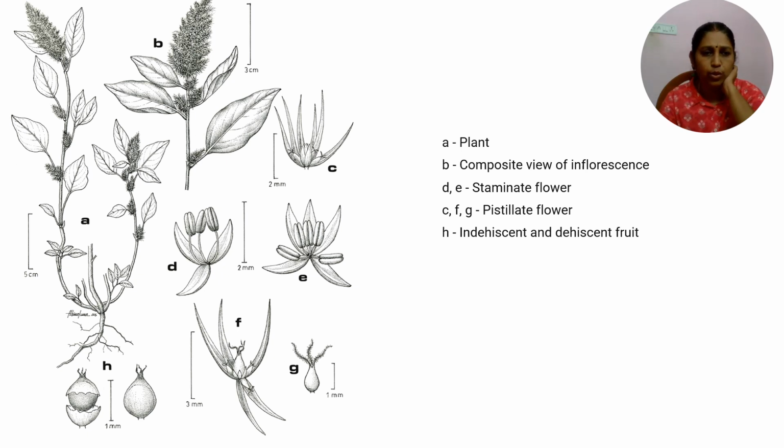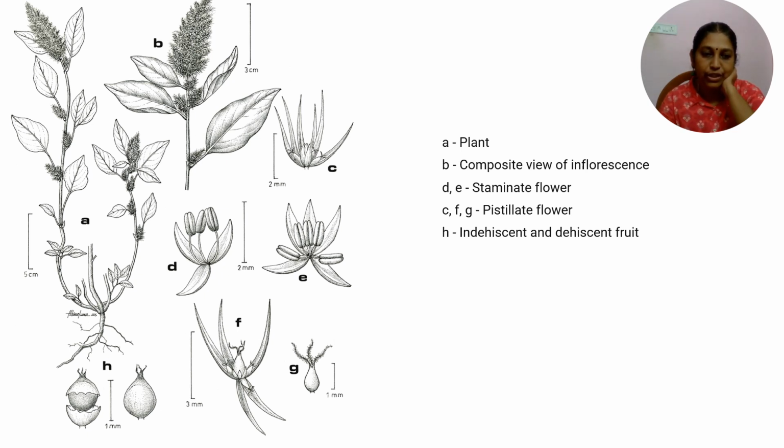So same thing. A represents the plant, and B is the terminal inflorescence. D and E represent the staminate flower. Since it has 5 anthers, you can see it is a male flower. C, F and G are female flowers with the ovary, and 3 stigmas can be seen.